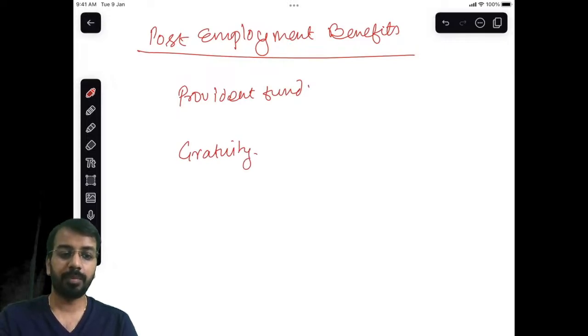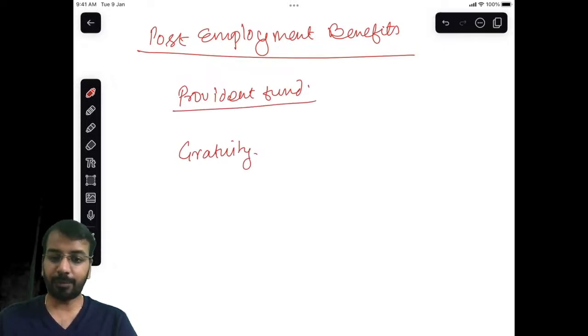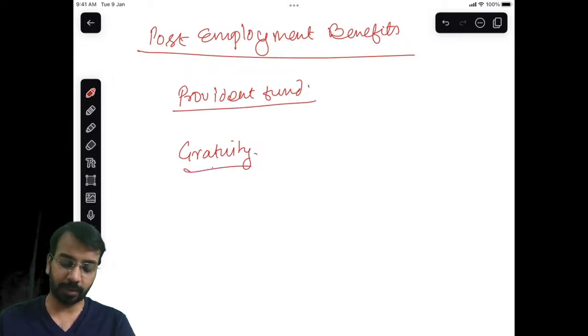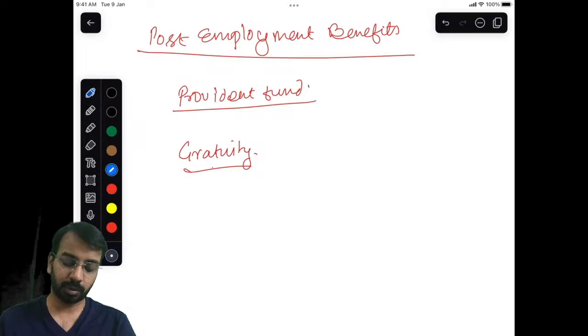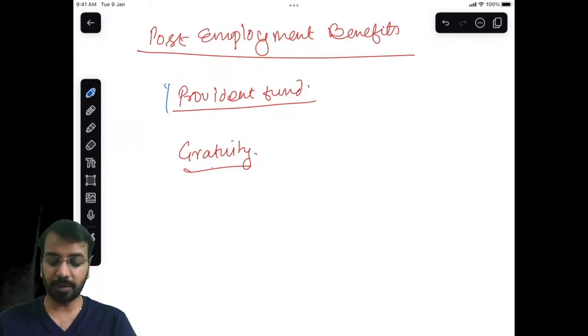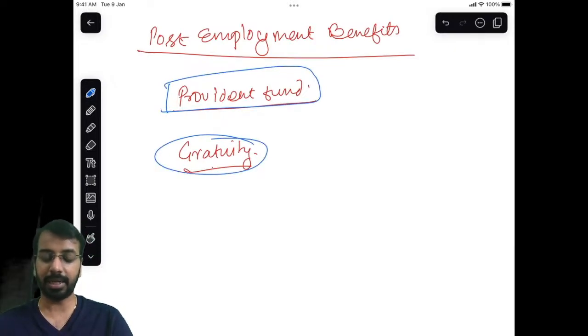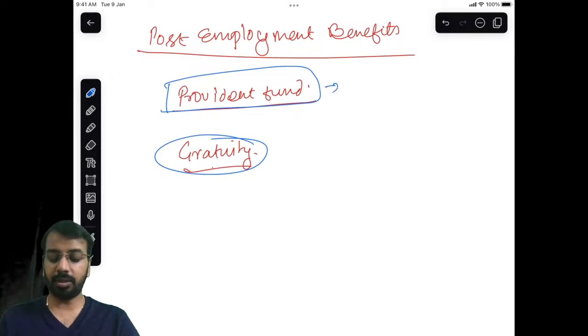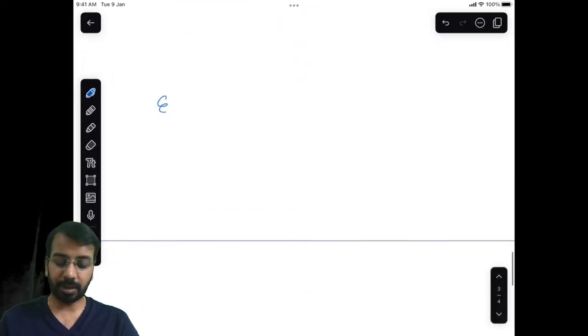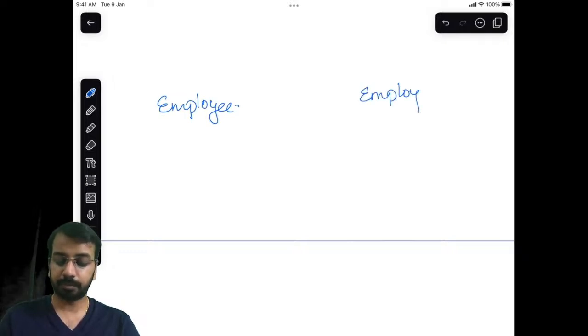Okay. Now, when we have provident fund and gratuity, there are two types of payment which happen for post-employment. Basically you get the PF amount after you retire, and you get the gratuity amount after you retire or after you resign, either way, right? Now, in case of provident fund, you have, let us say, 12% of salary. This 12% of salary is contributed to a fund. So, you have an employee, you have an employer, and you have a fund.